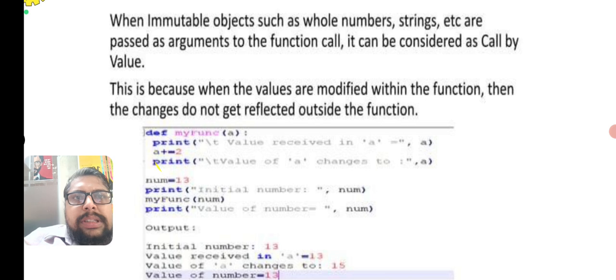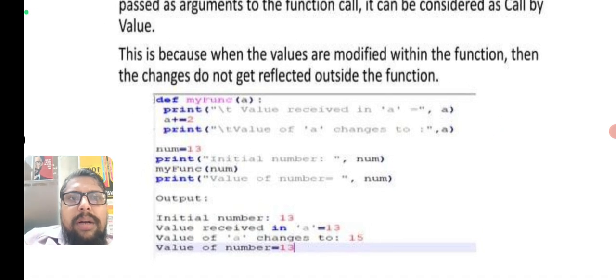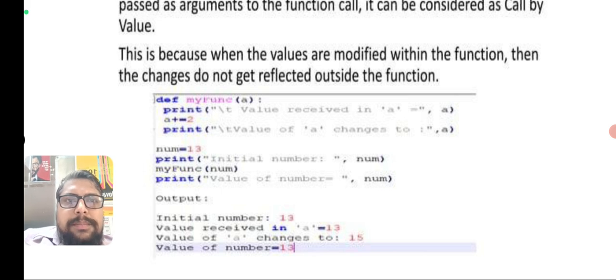Now look at this program. We have a function called my function, with parameter a. Inside it, we first print the actual value of a. Then we increment the value of a by 2. Next, we print the value of a after the change. Then we see the initial value.